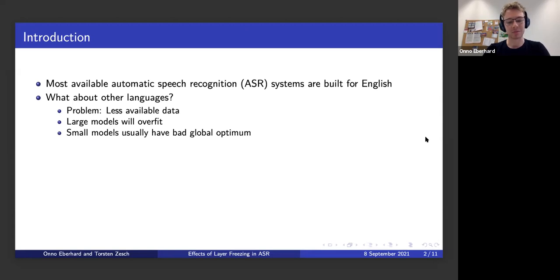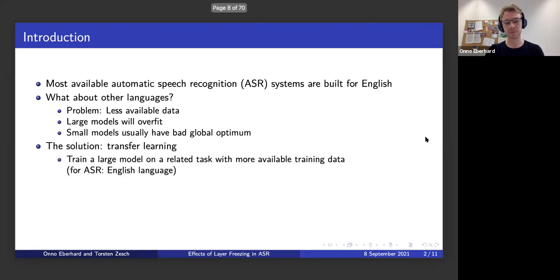So a solution to this would be to just use a smaller model. However, speech recognition is a very complex task, and these small models usually have a bad global optimum. So that's not a very good solution. What is usually done is to use transfer learning. That means we first train a large model on a related task with more available data.